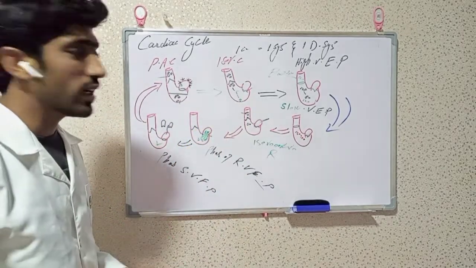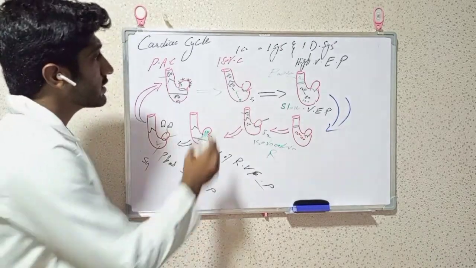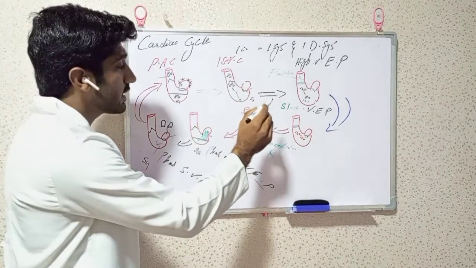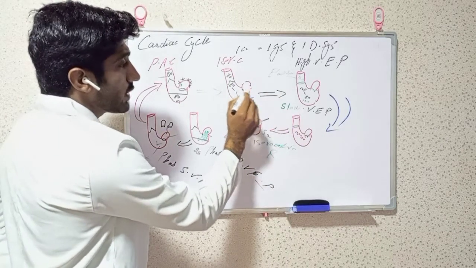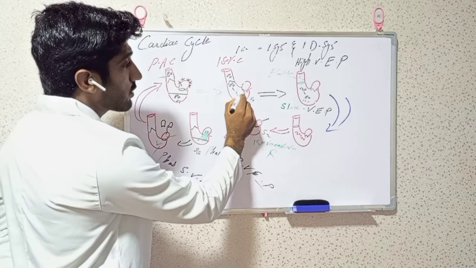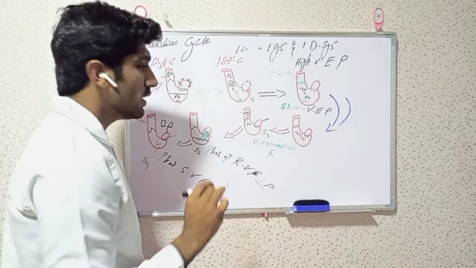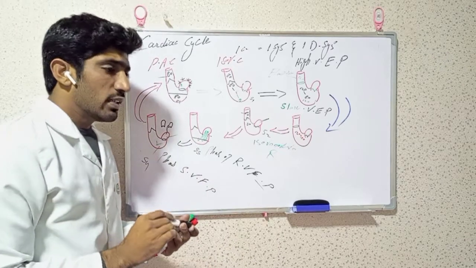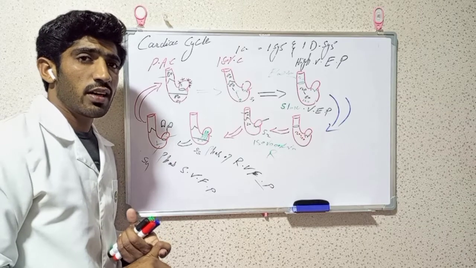After that we have to discuss the sounds of the heart. In the phase of isovolumetric contraction, when the mitral valve closes, a sound is produced which is called the S1 sound. Listen carefully, students. By the closure of a valve, sound is produced in the heart.